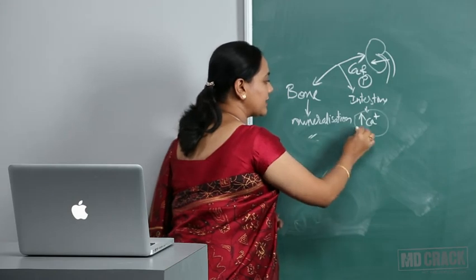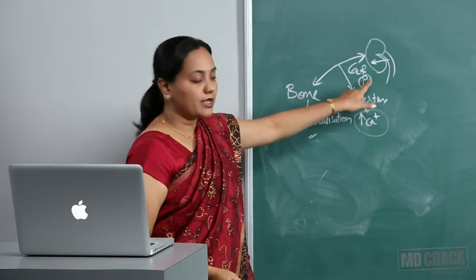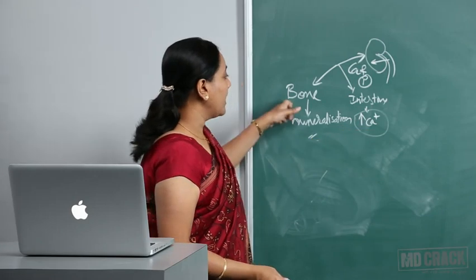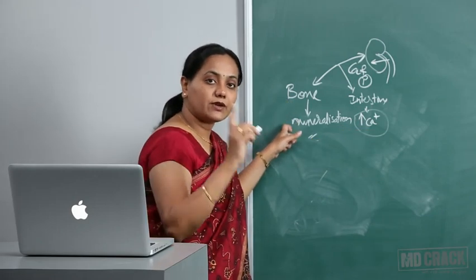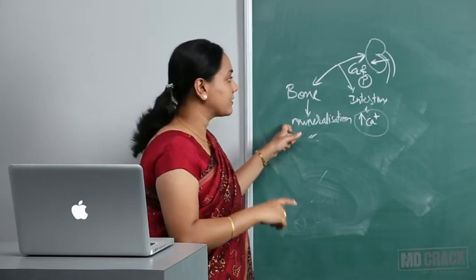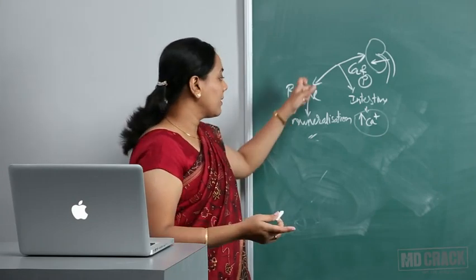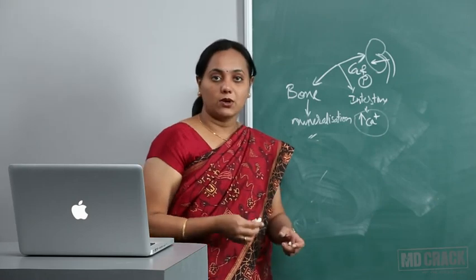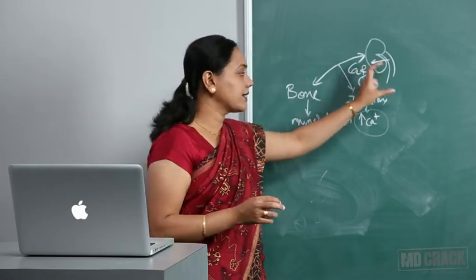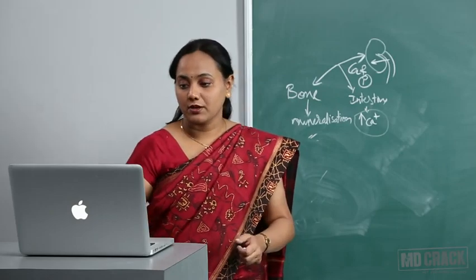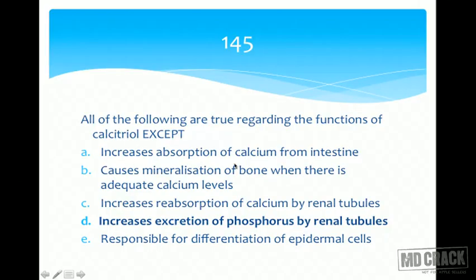All this will help to see that the calcium levels are maintained. Basically, it is going to increase calcium reabsorption, increase calcium absorption, and also cause bone mineralization if calcium levels are adequate, or demineralization, and thereby maintain the calcium levels. So basically it causes calcium and phosphate reabsorption. So calcitriol increases absorption of calcium, yes. Mineralization of bone, yes. Reabsorption of calcium by renal tubules, yes. Increases excretion of phosphorus, no. It cannot, because it reabsorbs both calcium and phosphate.